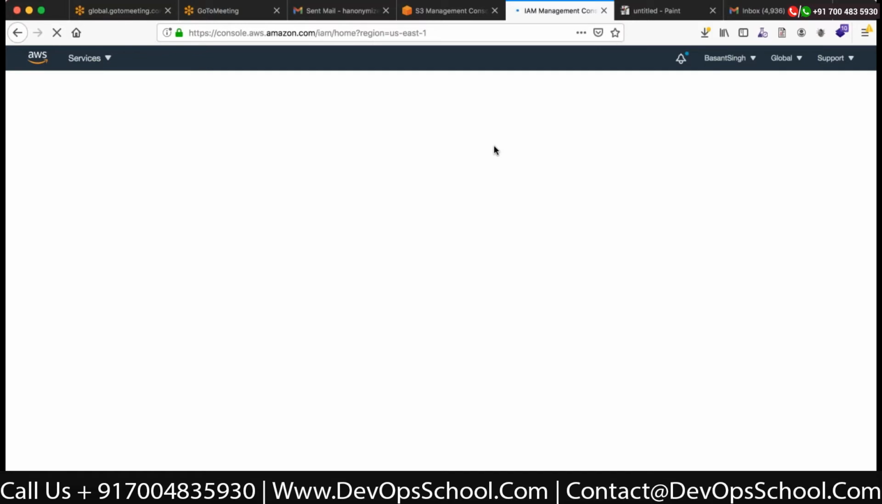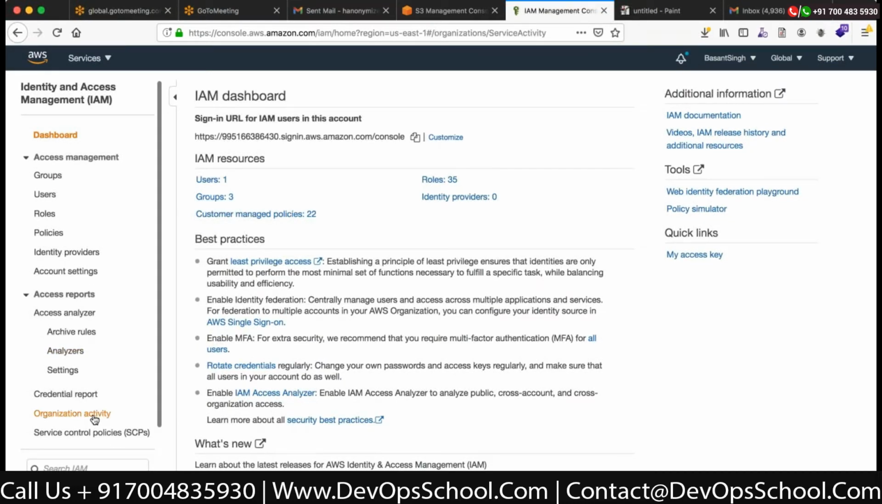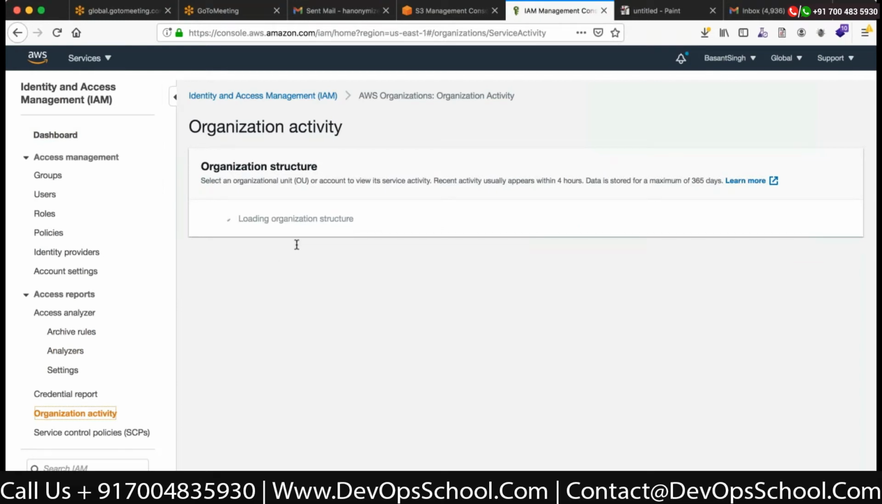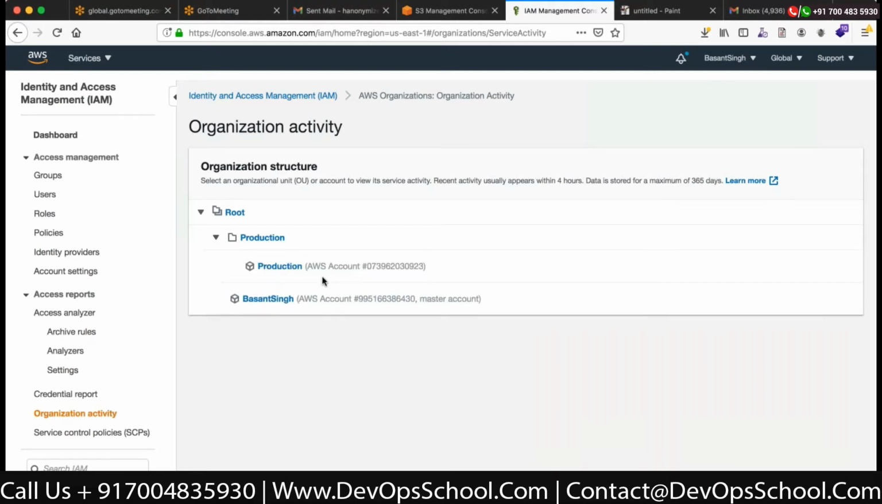Okay. It's taking too long. Okay. So over here, there's an organization activity. If you want to track your organization activity, you can load the complete structure, what has been done and what not to be done. And for a production account, what should be the root account, and also if you want to keep track of that, you can have an organization activity.